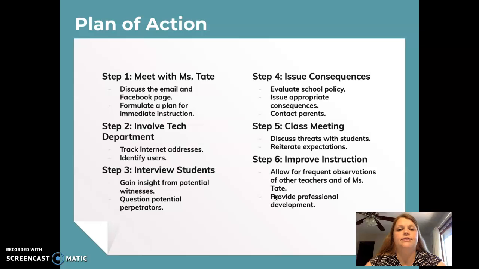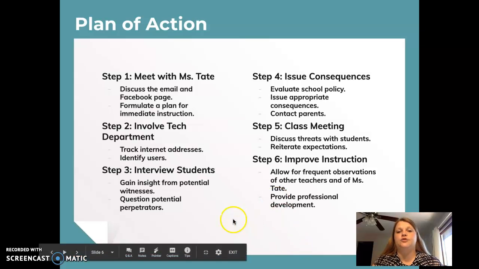I'll also have those teachers come in and observe Ms. Tate as well. Hopefully, being a second-year teacher, she still has a mentor teacher, but if not, I'll assign one for her. I will also send Ms. Tate to additional professional development on other instructional strategies to help her improve her classroom environment.